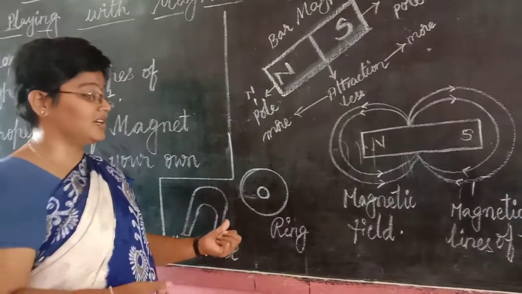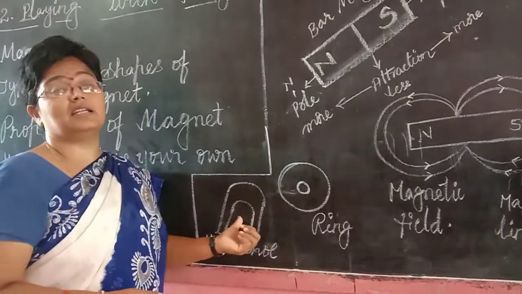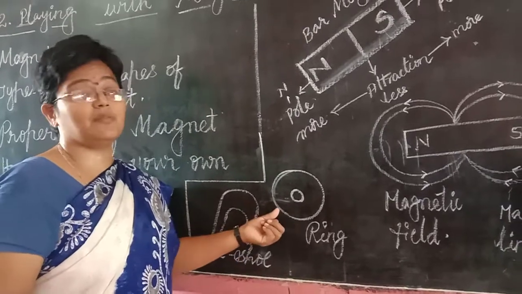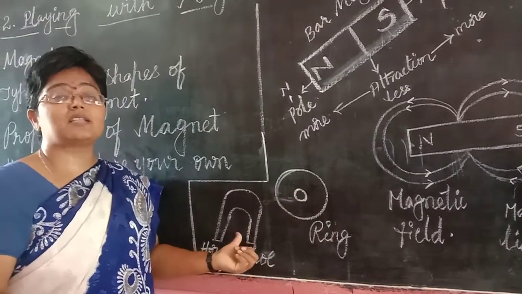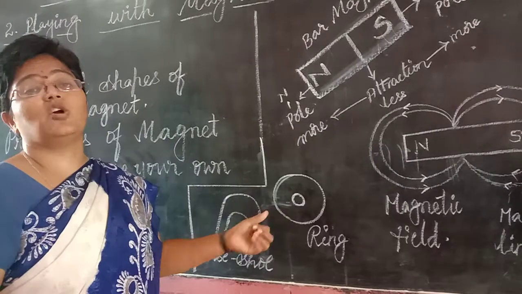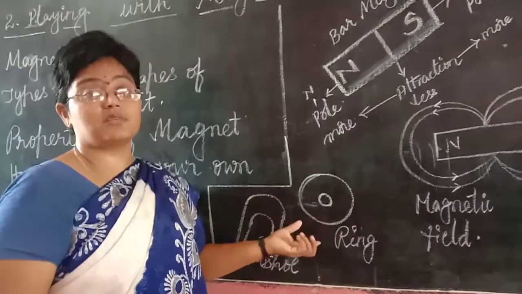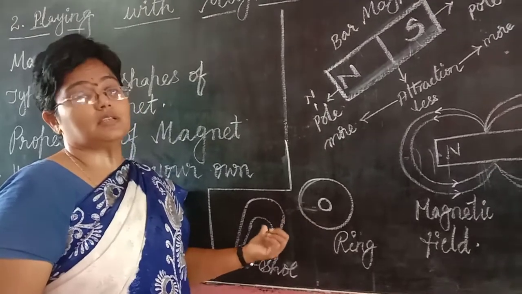We have seen different shapes of magnets, the horseshoe magnet as well as the ring magnet. These magnets are used in making different articles like toys, playing games, and many other things.